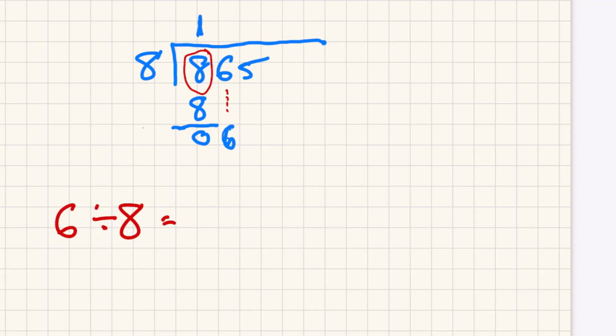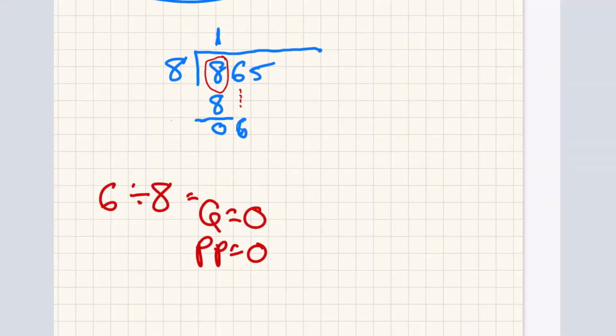And yes, that looks confusing, but when the dividend is less than the divisor, that means the quotient is 0. And that means the partial product is 0. And that means the remainder is the dividend, which is 6, minus the partial product, which means the remainder is the same as the dividend. So again, in the long division, you now have 6 divided by 8.